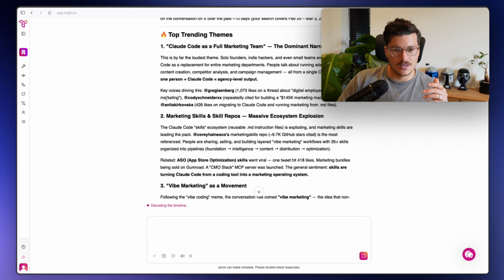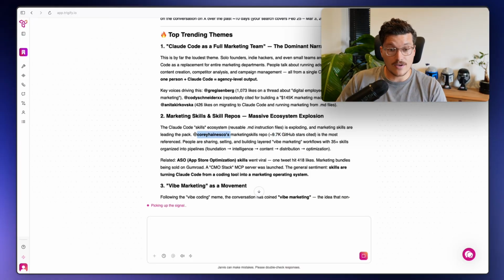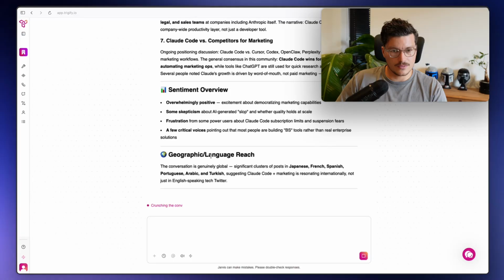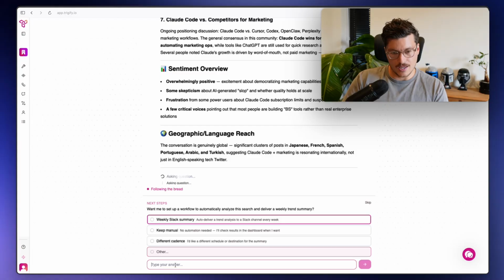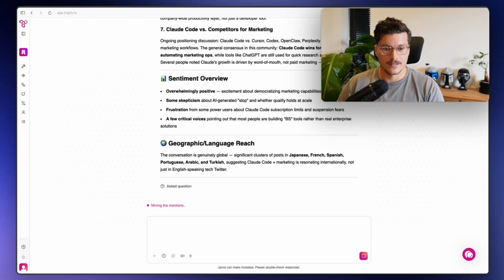So here we go. We can see marketing skills and skill repos. There's actually this chap here who's got 9.7k. This is interesting. Let's test. I've never actually done this with Jarvis, but I'm going to test something here. Once it's finished. There we go. It's just finishing the analysis here. I'm just going to say other. So I don't want to do any of this right now. Can you see if you can find the LinkedIn profile for his post? Sounds interesting. So let's see if it can do that.